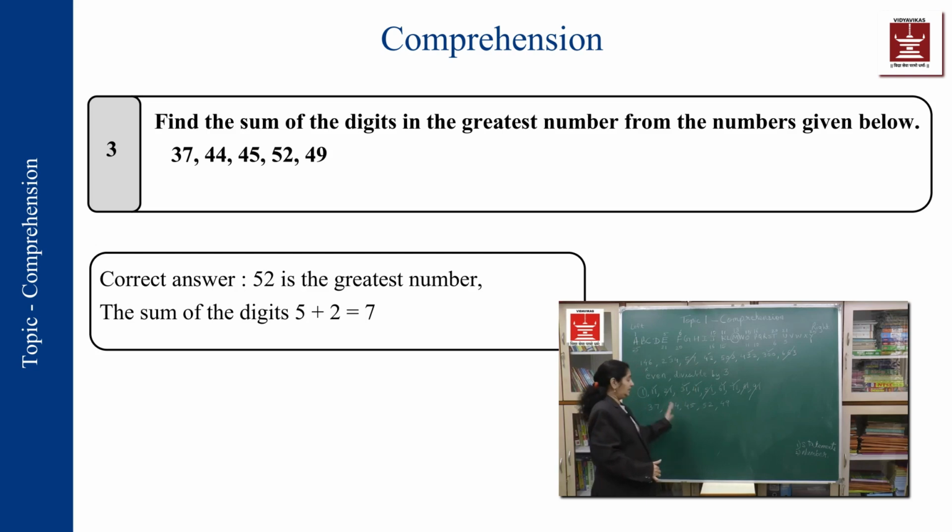We all know the number which is greatest, its tens place should be greatest. Okay. So, in this number series, we will say 52 is the greatest number. And what is the addition of the digits in it? 5 plus 2 is 7. So, in my options, do I have that answer? Of course, I am going to have that answer. Okay, so that is my correct answer.